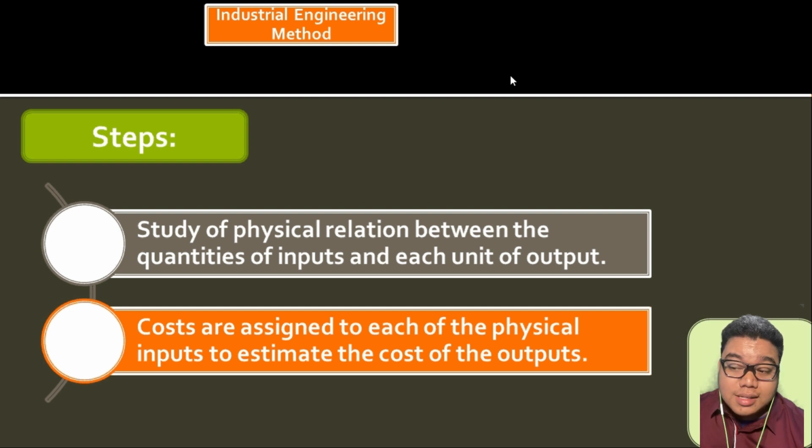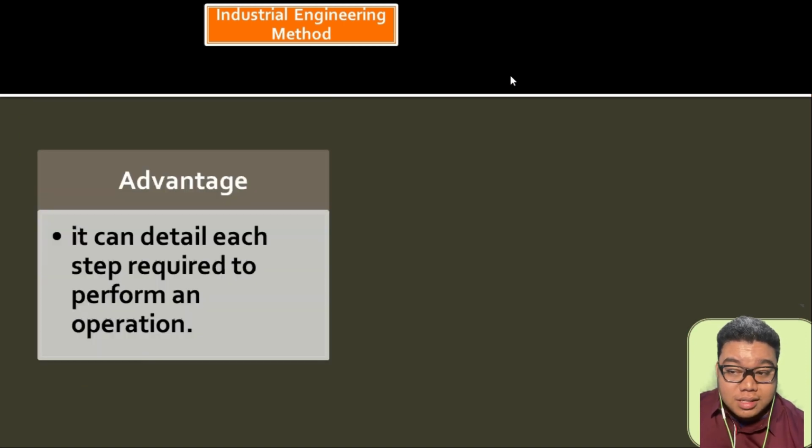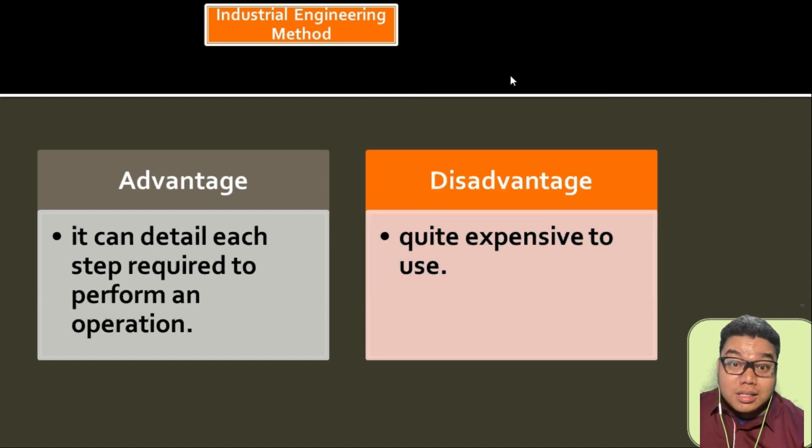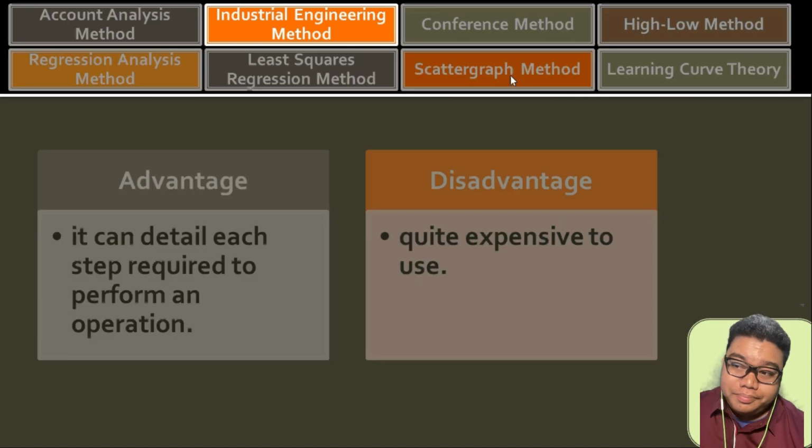Now we assign cost to each of the physical inputs to estimate the cost of the output. The advantage of this is it can detail each step required to perform an operation, because inputs versus output is the method of analyzing here. We will detail all processes and the required input per process in order to achieve the output. The disadvantage is it is expensive because you need an external assessor to identify your steps as well as the cost incurred in relation to them.